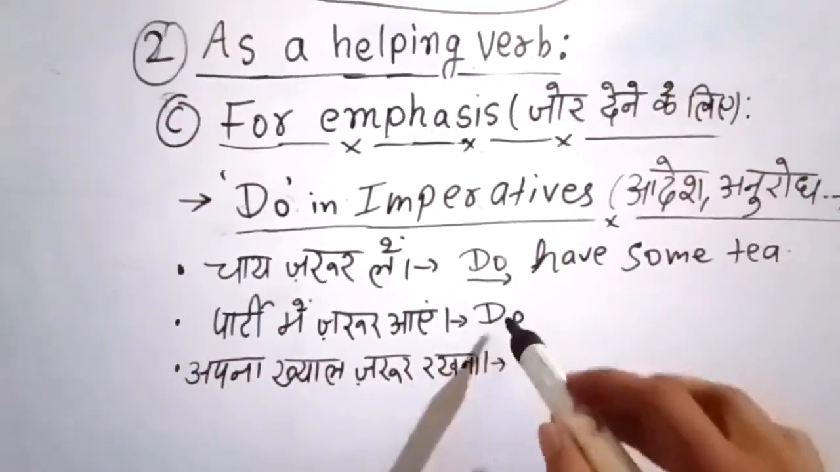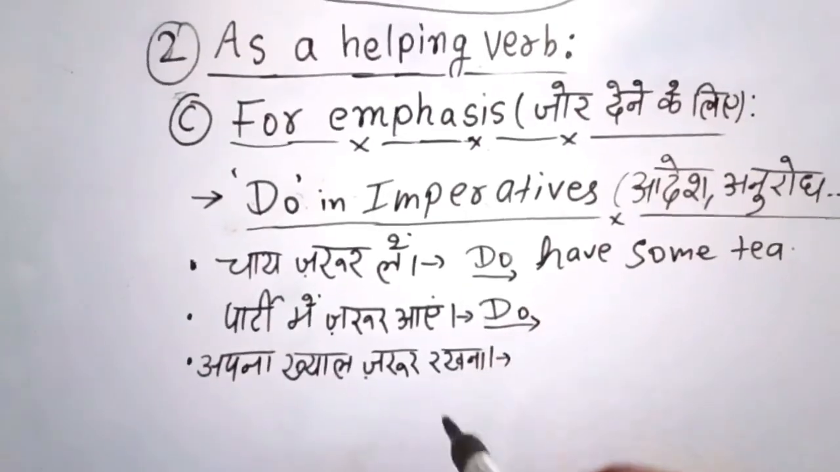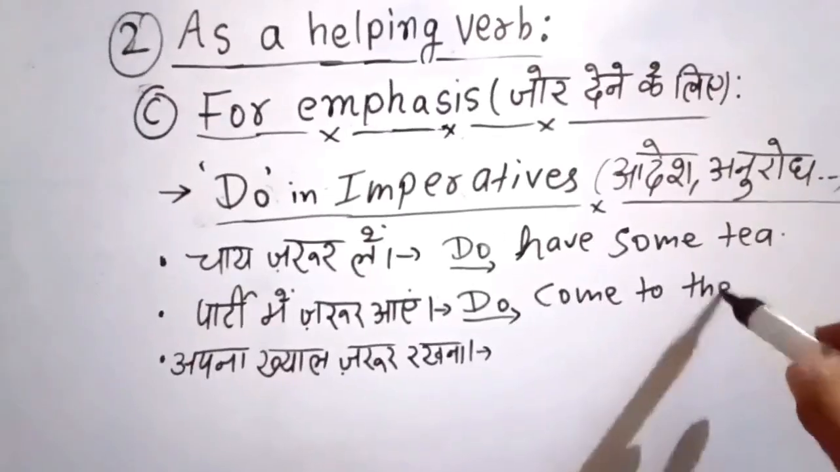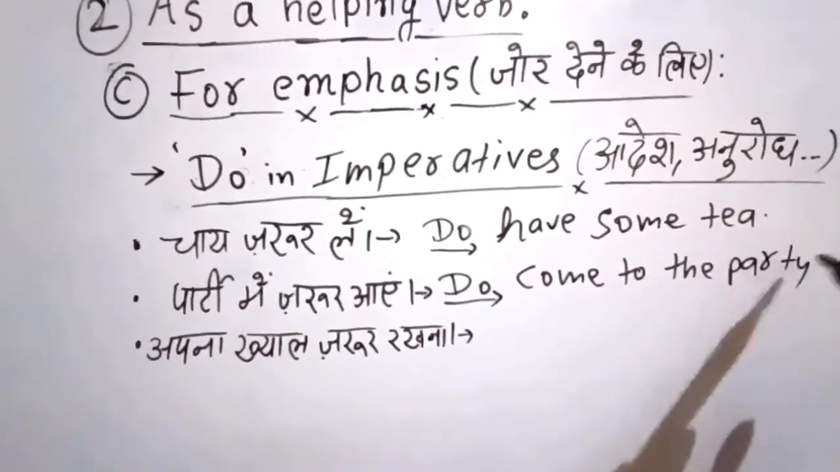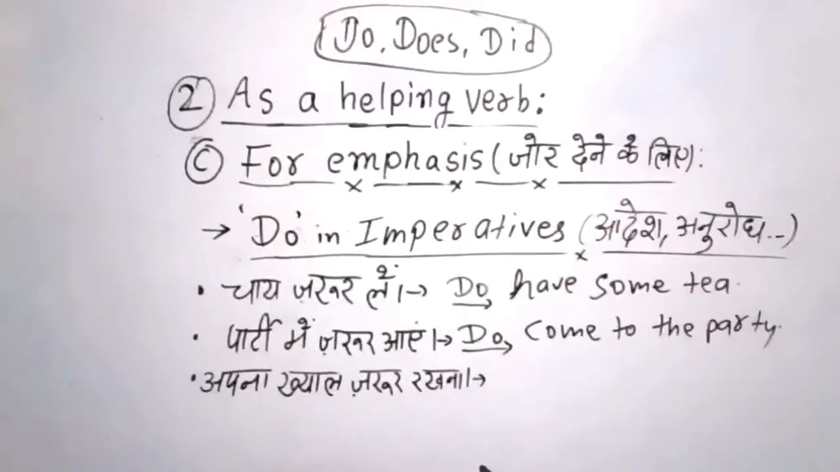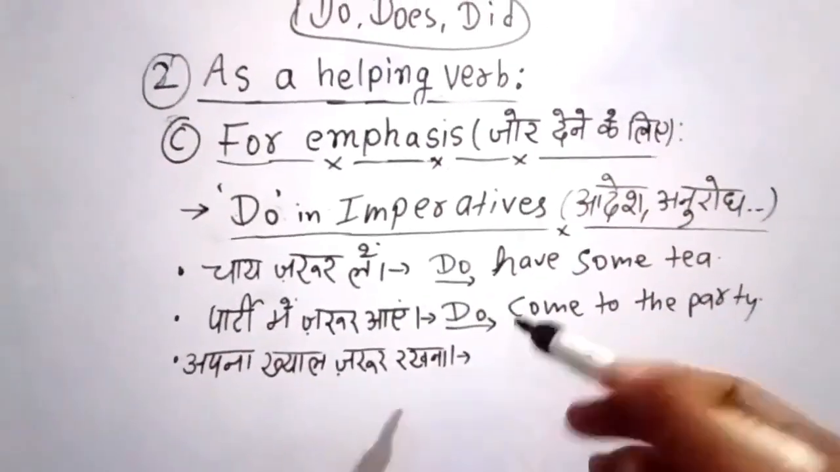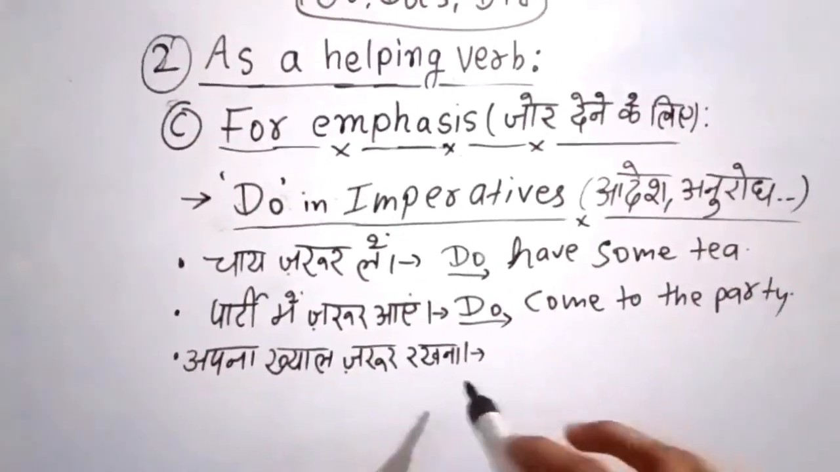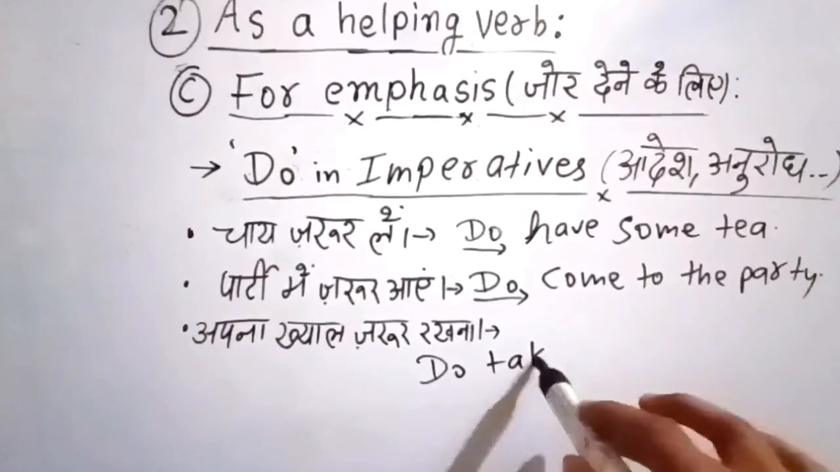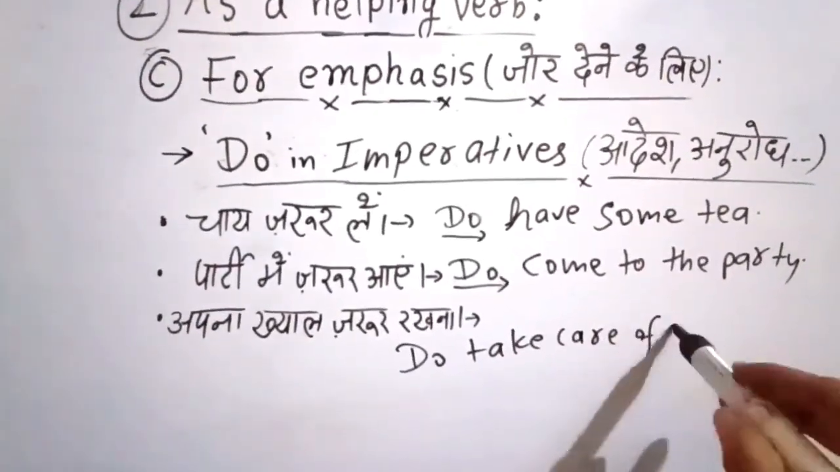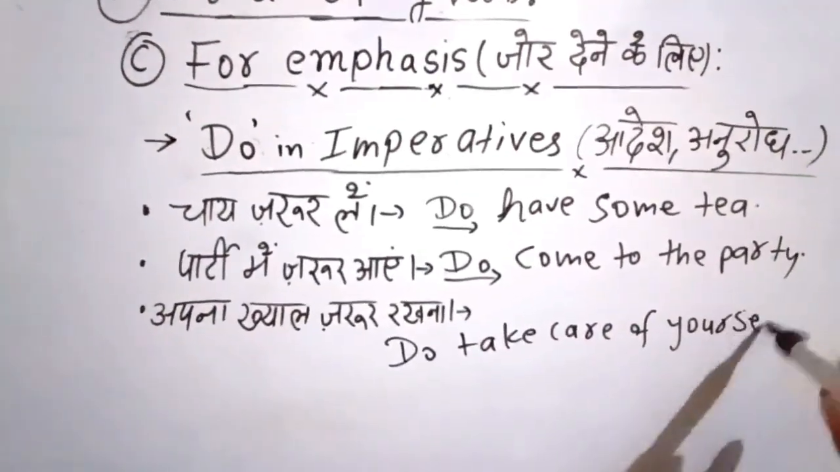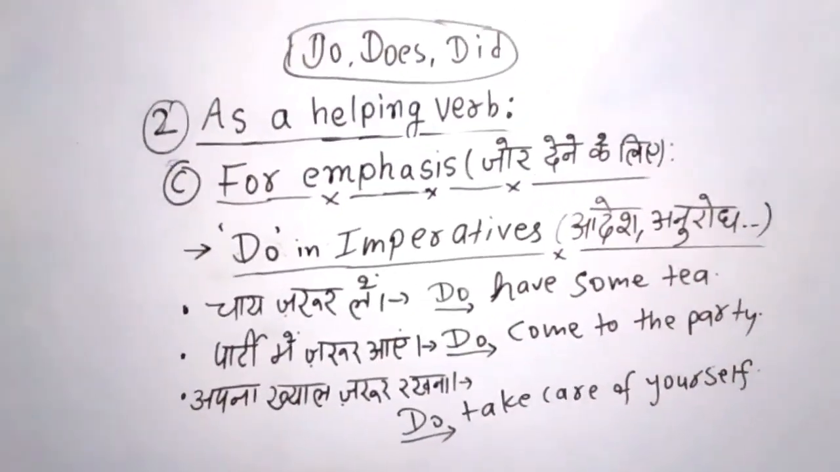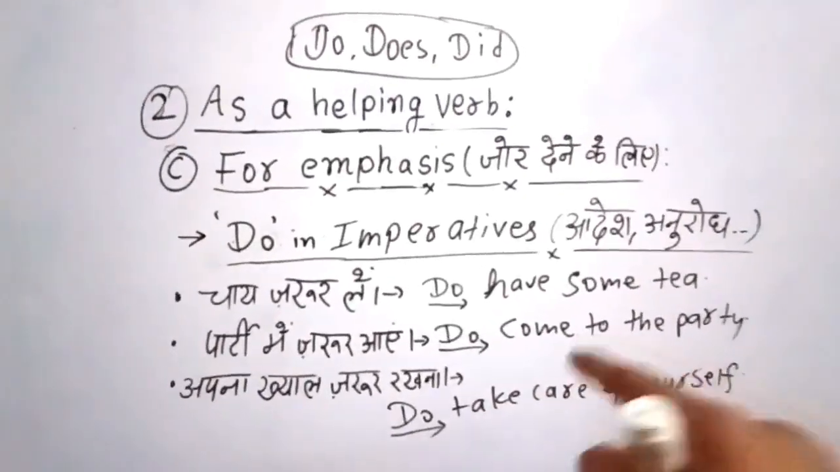Party mein jarur aaye. I want you to come to the party necessarily, importantly. So, do come to the party. Right? अपना ख्याल जरूर रखे. You are a very important person for me. So I'm not saying simply that take care of yourself, but I would say, do take care of yourself. Right? I really care about you. That's why I'm trying to say do take care of yourself by forcing it.